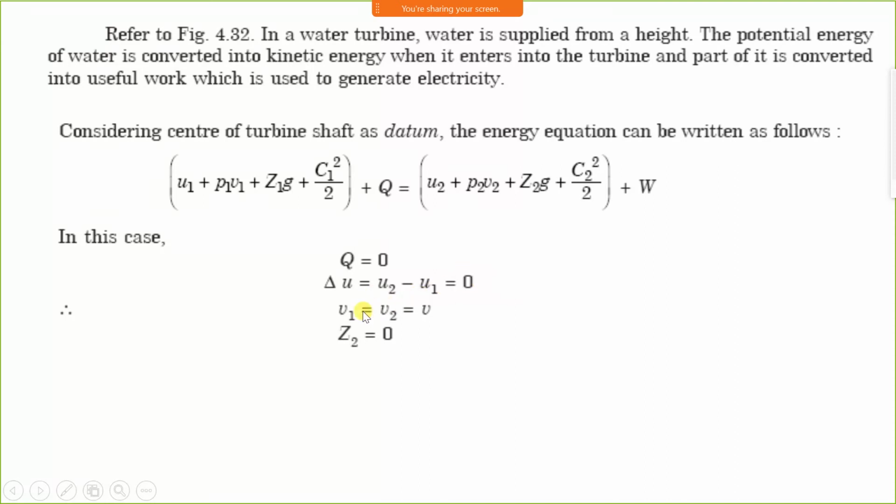U2 minus U1 is 0, and V1 and V2 are constant because the same amount of water is entering and leaving. Therefore, we can write V1 is equal to V2 is equal to V. Therefore, P1V plus gZ1 plus C1 square by 2 is equal to P2V plus gZ2 plus C2 square by 2 plus W. This is the final equation for the water turbine.